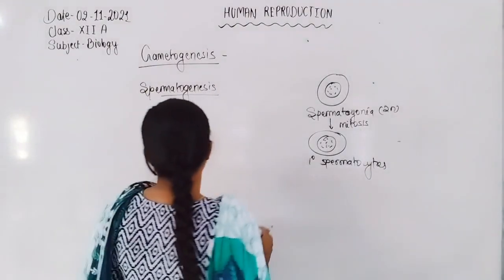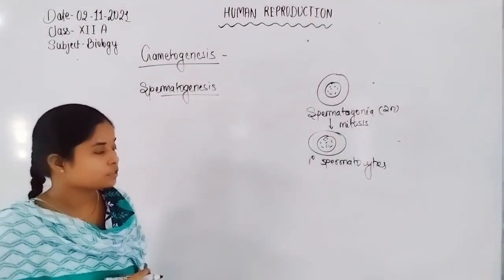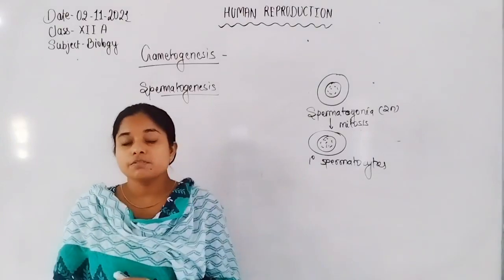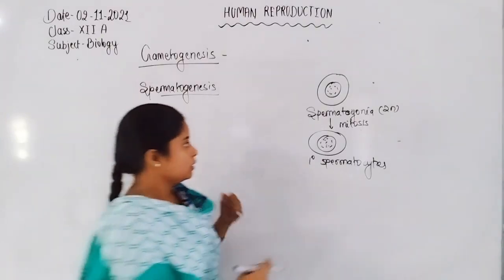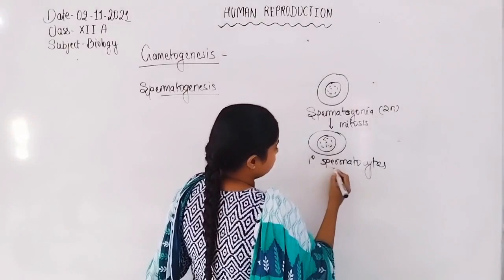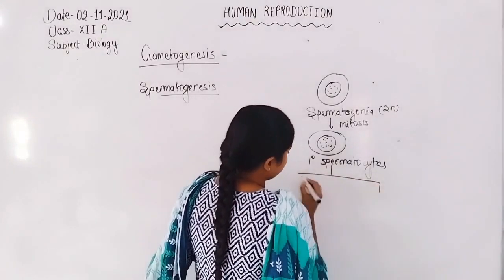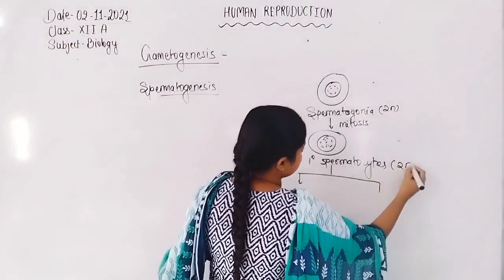Primary spermatocytes are formed by mitosis division from the spermatogonia. When the primary spermatocyte forms, the ploidy will be 2n.